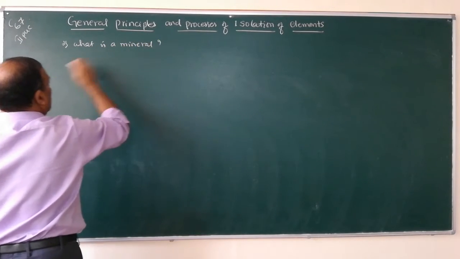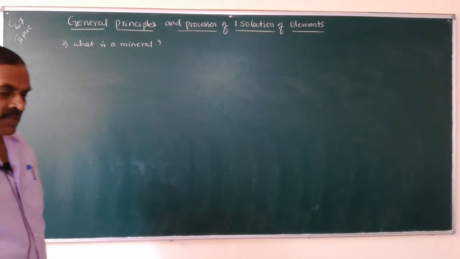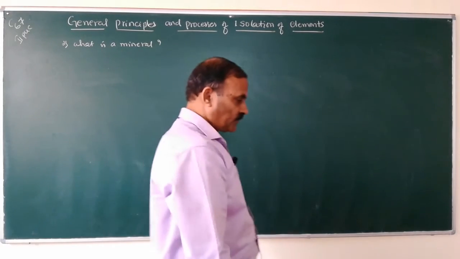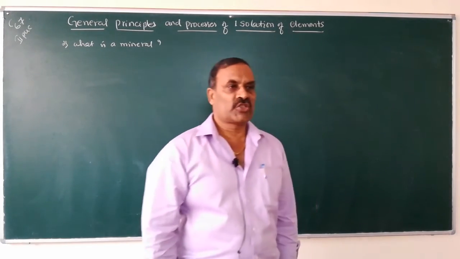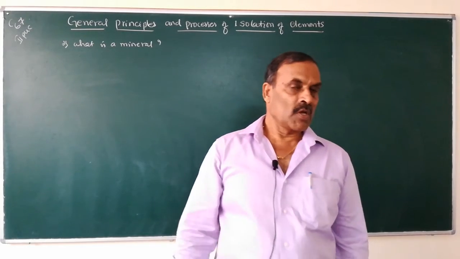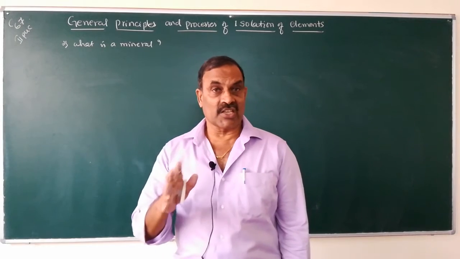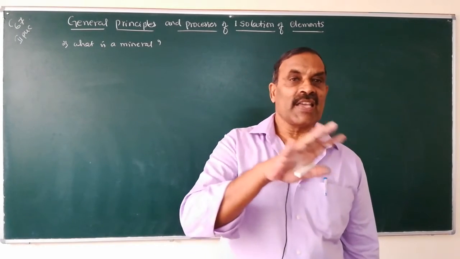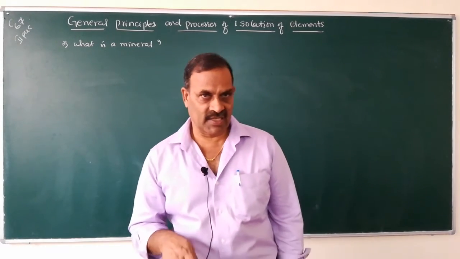Say for example, if I want to isolate or extract iron, we will go in search of the iron compounds in the earth crust.